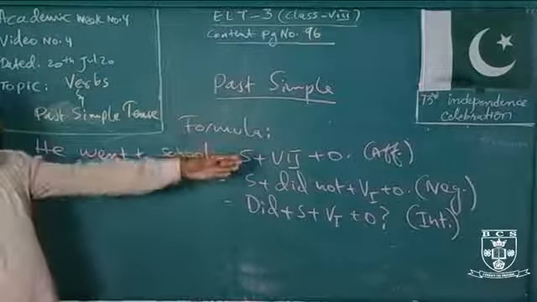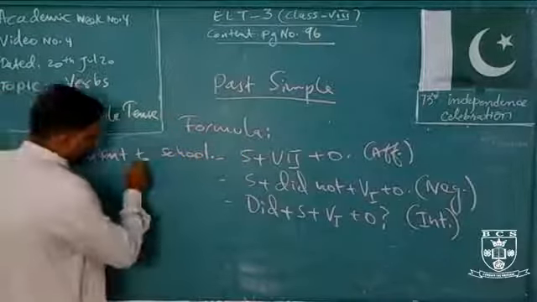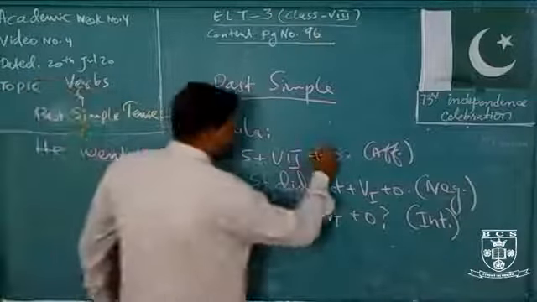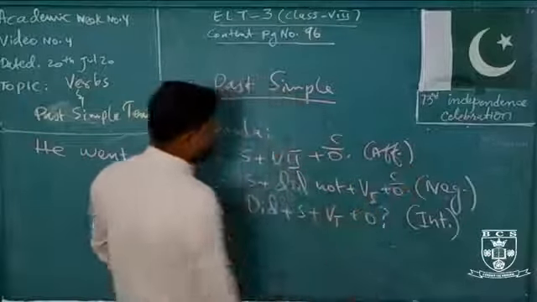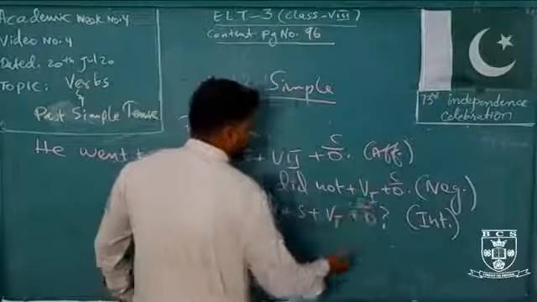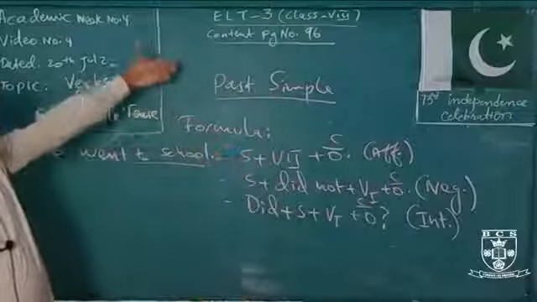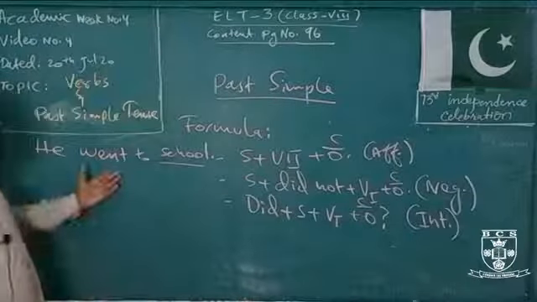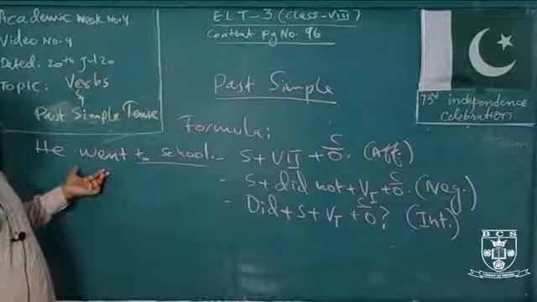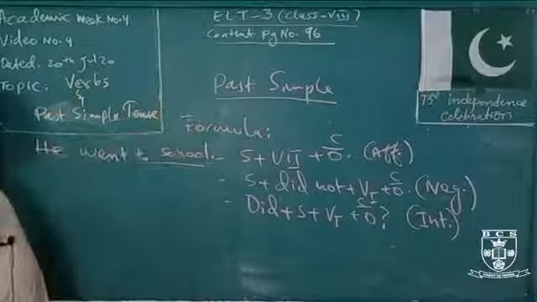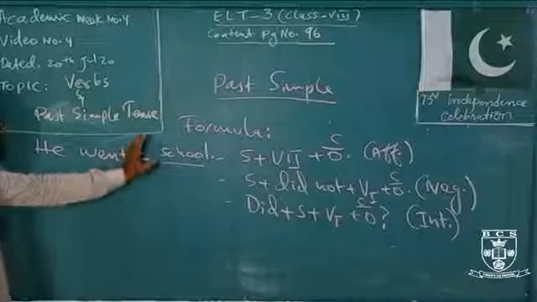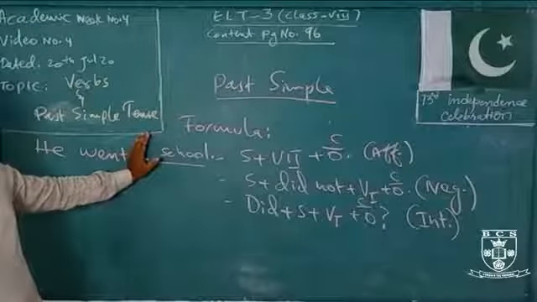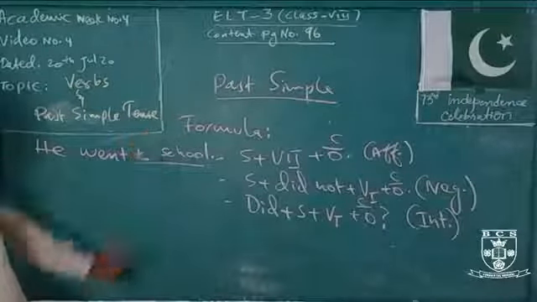Or here it is not an object, keep this in mind, so you can put a complement as well. If an object is not required, you can put a complement. It is not necessary to put an object. Sometimes, because it is an intransitive verb, you can put a complement to complete the sentence as well. But you can also just say he went. You don't need to put an object or complement or something like that.